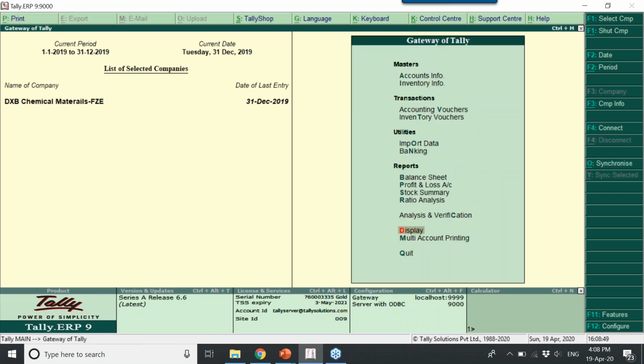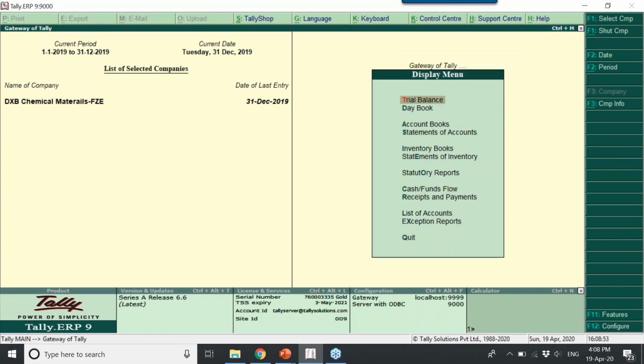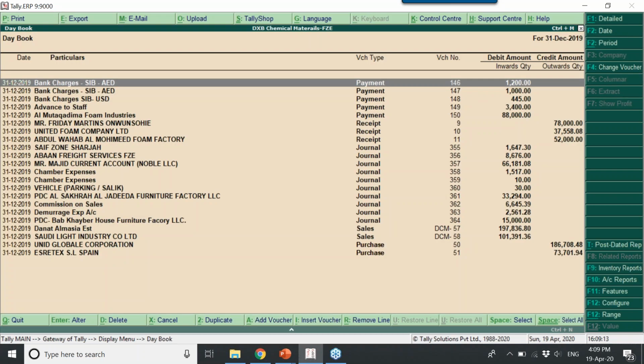So to start with, the first report is a daybook. It's nothing but a specific day, what transactions you have passed on a specific day. If you see here, the current date is 31st December 2019 and the financial period is 1st Jan 2019 to 31st December 2019. When you go to daybook, it shows all transactions which were passed on 31st December.